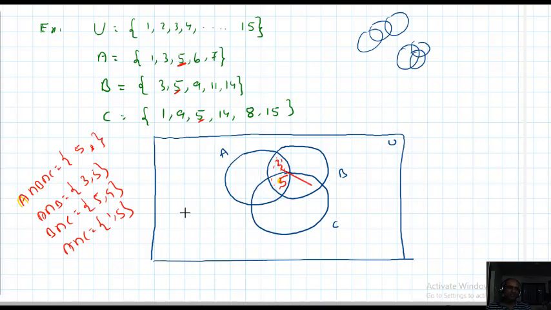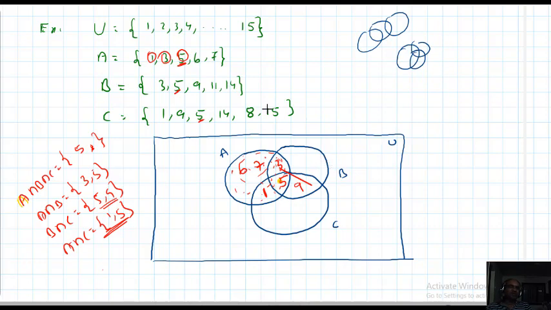Next I want to fill A intersection C, that is 1, 5. Already 5 is there, so you need to write 1 here. Next, B intersection C is 5, 9. Already 5 is there, so write 9. Now I want to fill A. A means this total is A. All these elements belong to A. 3 is filled already, 5 also filled, 1 also filled. What are the rest? 6, 7, write 6, 7 here.